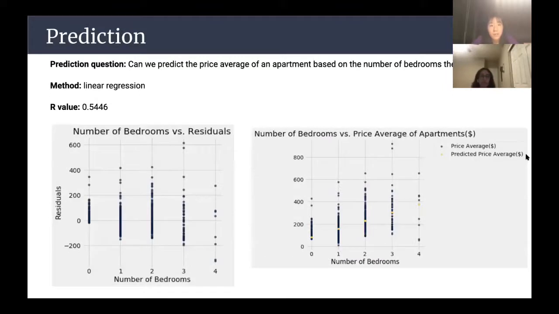For our prediction section, we try to fit a linear regression model as shown in the plot to the right to predict the price average of an apartment based on number of bedrooms. The R value generated was 0.54, which suggests a moderately strong positive linear relationship. The residual plot shown on the left suggests that the predicted price average for an apartment with 0 bedrooms tends to be higher than its true value. Despite this observation, we still believe that a linear relationship is worth investigating.